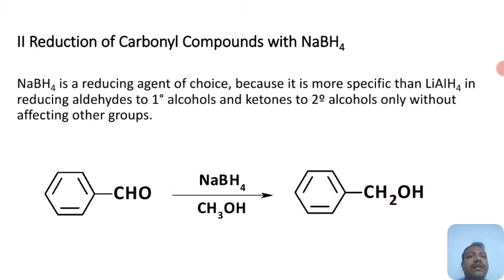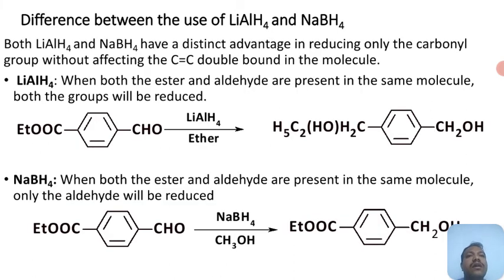Sodium borohydride is also a good reducing agent, but it is very mild compared to lithium aluminum hydride, and it only reduces the aldehydes into primary alcohols. The same reaction can be carried out by using sodium borohydride. So as I said, this is the difference between lithium aluminum hydride and sodium borohydride.